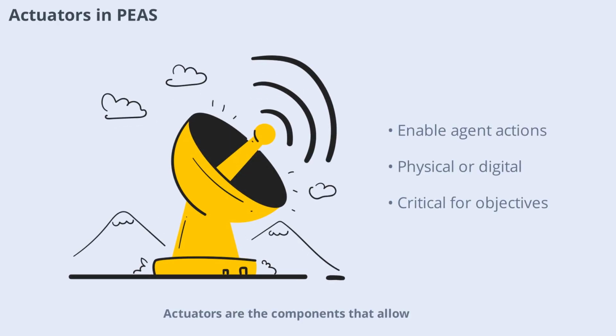Actuators are the components that allow an agent to interact with its environment. In the PEAS framework, actuators are responsible for carrying out the agent's decisions, whether that means moving a robot, displaying information on a screen, or sending data over a network. Choosing the right actuators is critical for ensuring that the agent can effectively achieve its objectives.